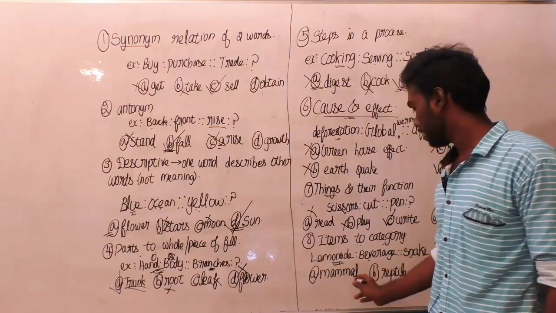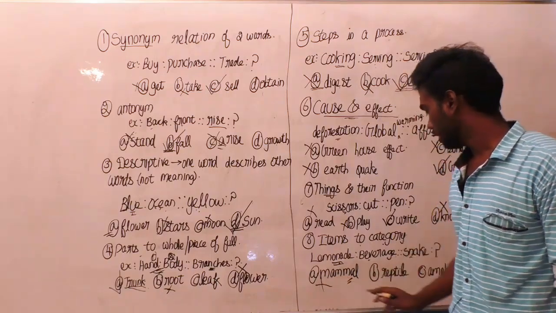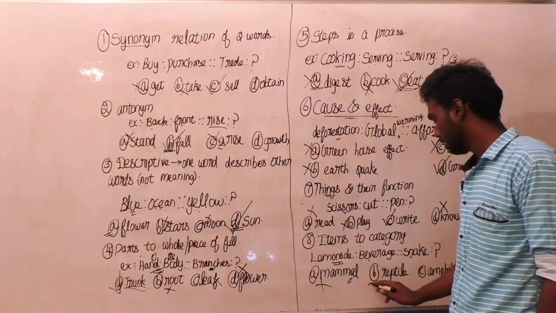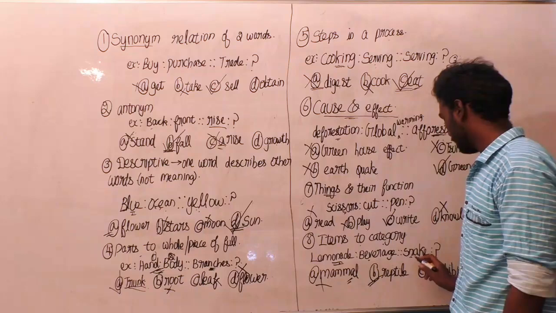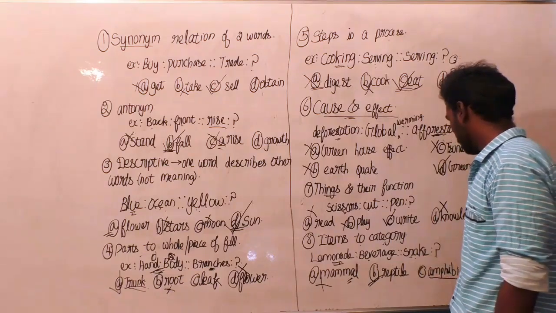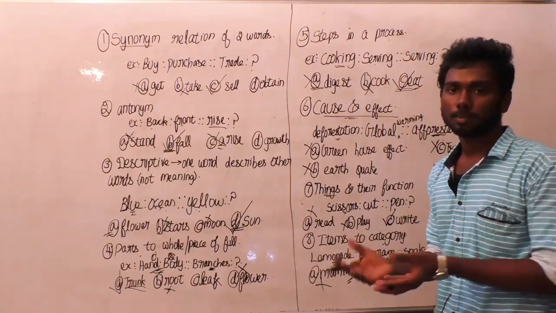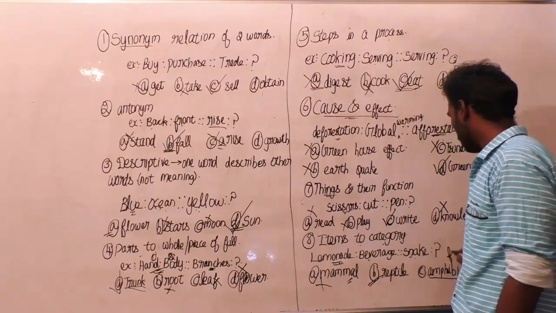Does snake come under mammal category? No, definitely not. Does snake come under reptile category? Yes, this may be the right answer. Before confirming it, we will reserve it. Does snake come under amphibians? Generally, what is an amphibian? An animal which lives both in the water and the land is called an amphibian. For example, frog. Frog is an amphibian.